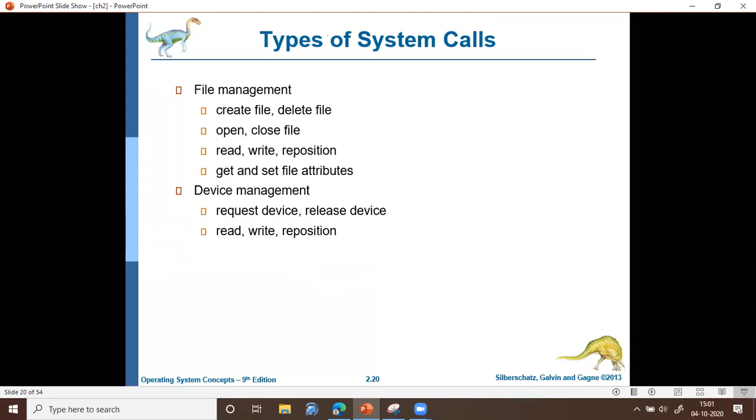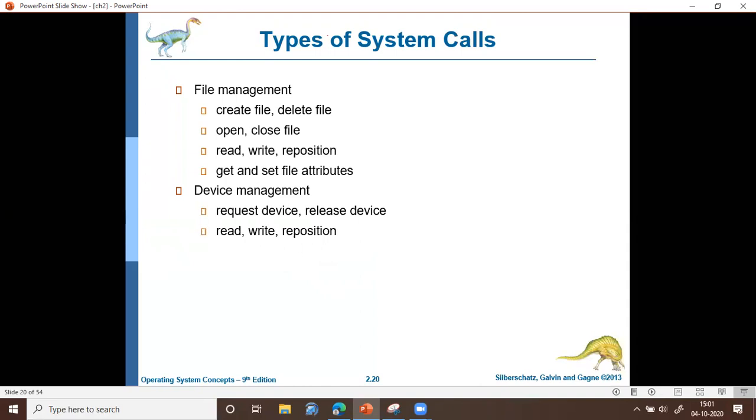For example, if you take a hard disk, currently you may be reading the content from track 1 sector 2, and then you may immediately want to read the content from track 10 and sector 5. That is called repositioning. So there are system calls to perform read operation, write operation, and to reposition the head or the device pointer.